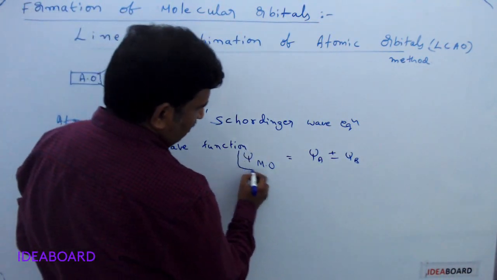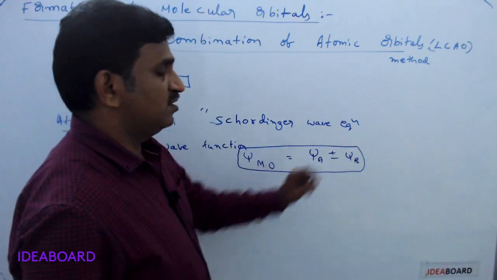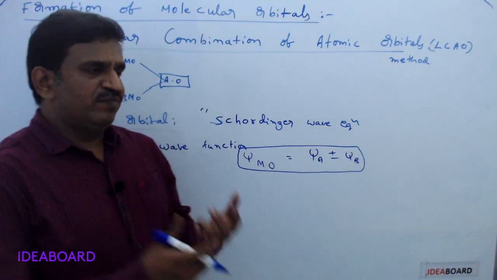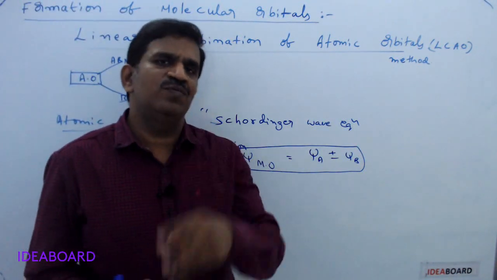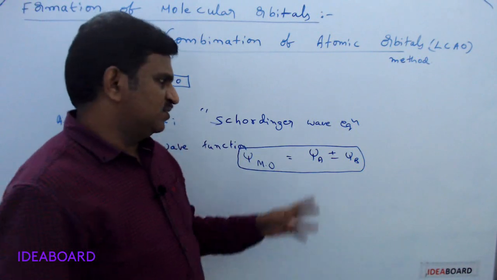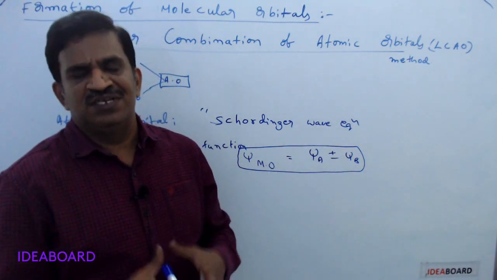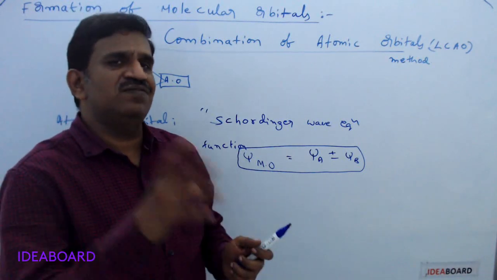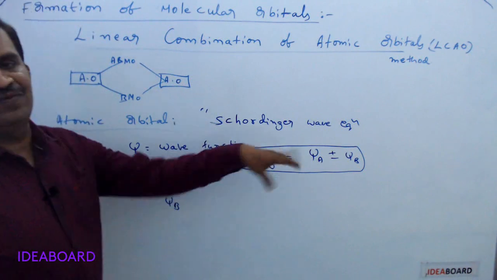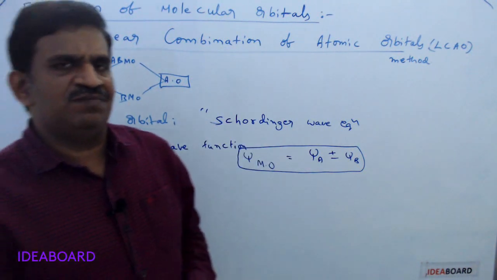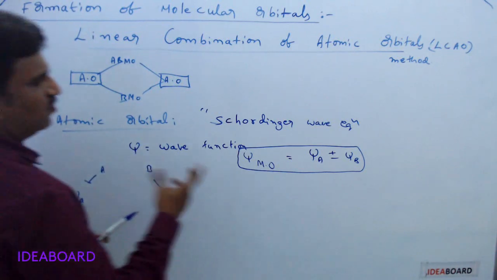How do the molecular orbitals form? Whenever the atomic orbitals combine, they may combine in two possible ways. One is addition of the wave functions of the atomic orbitals, and the second is subtraction of the wave functions of the atomic orbitals. It may be a little confusing now, but after the atomic structure chapter you will get more clarity about that.